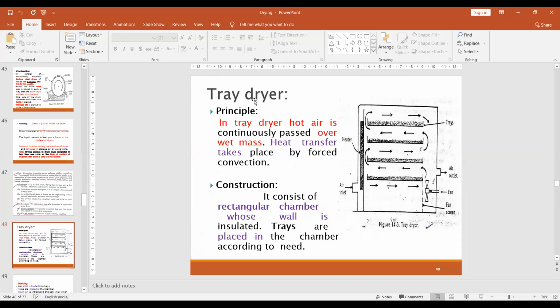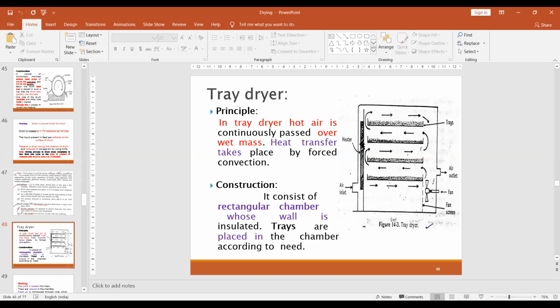In this tray dryer, as the name itself says, various trays are enclosed in one cabinet, right? These black-colored trays are there: one tray, two trays, three trays, and four trays. These are total cabinets, made of steel, right? So first is the air inlet, then the air heater, right?